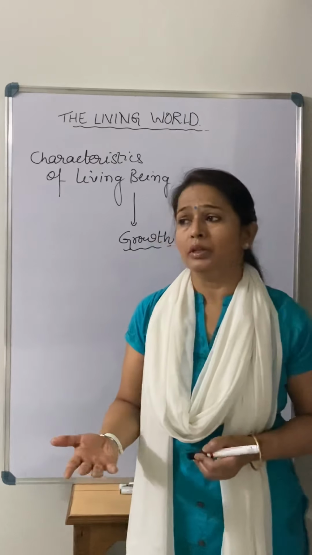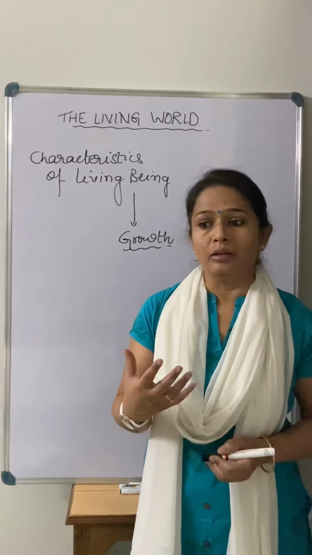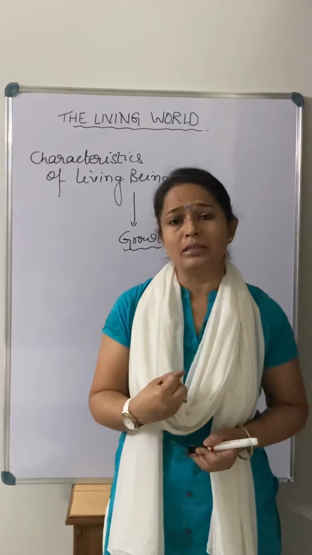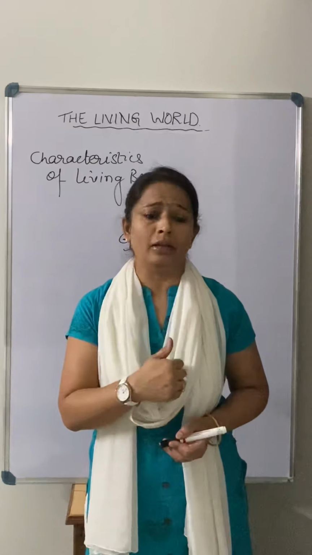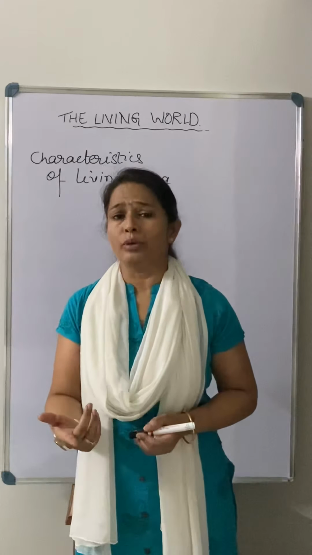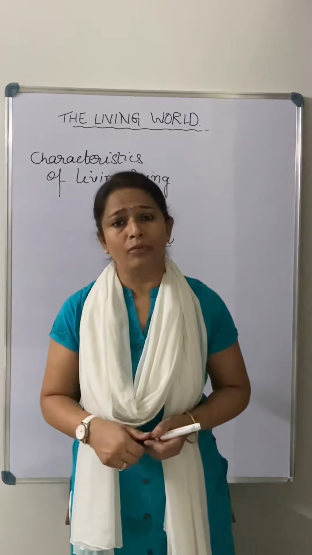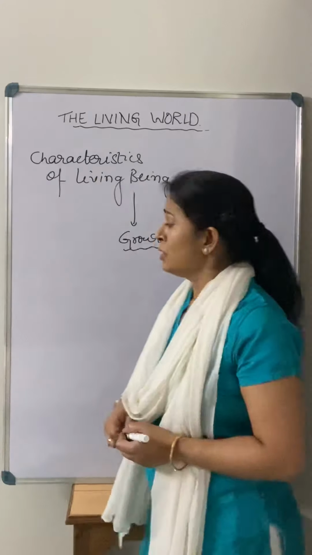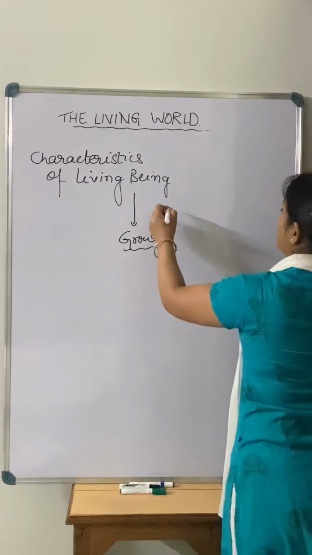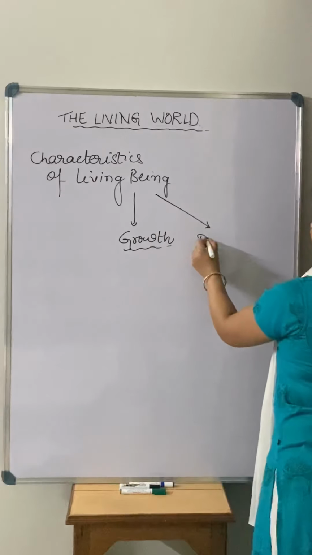But in the case of that trash or dump of garbage, it comes from the outside. So growth itself, you cannot say, okay, this is the criterion for being living. Second is what? Second is reproduction.